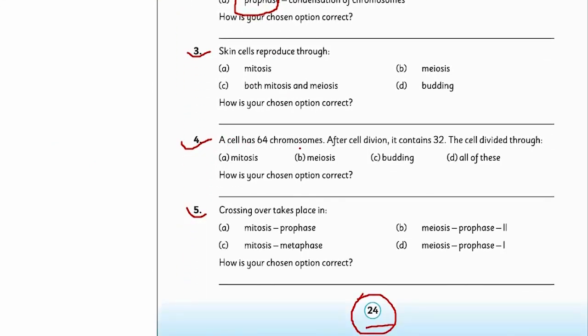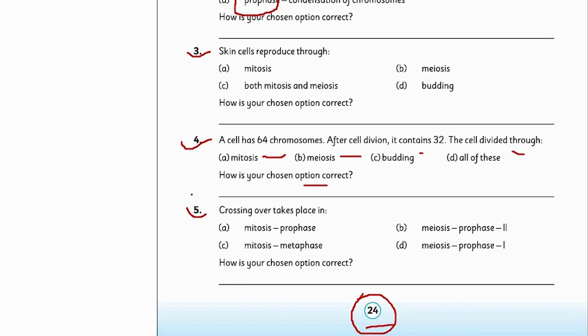Number 4 is a cell has 64 chromosomes. After cell division it contains 32. The cell divided through, you have to find out the cell division in which number of chromosomes reduced to half, whether it is mitosis, meiosis, budding, or all of these. Then give the reason why did you choose this option.